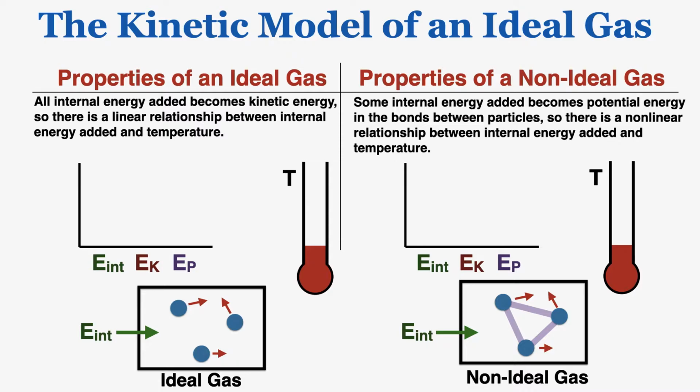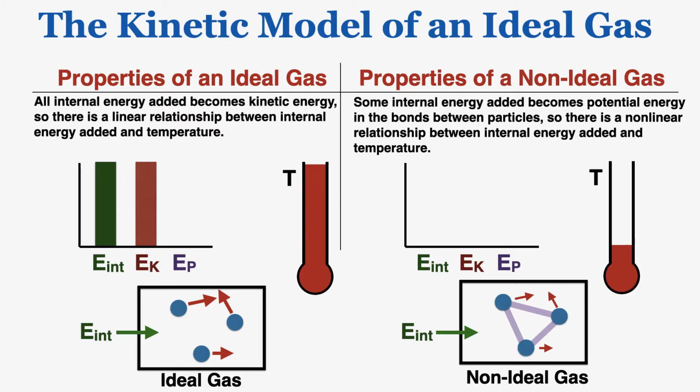If you look at my animation on the left, you can see that as I add internal energy to the particles, their velocities go up, and therefore their kinetic energy goes up, and the temperature goes up. And this is just consistent no matter how much internal energy I add. There's never a point where that internal energy does not also add to the temperature. So this means there's a linear relationship between the internal energy and the temperature. If I add more to one, I add more to the other as well. If a gas meets that property, if all the energy added goes into kinetic energy of the particles, we say that that is an ideal gas. That's what we mean by an ideal gas.